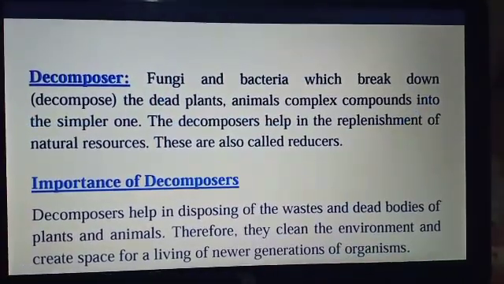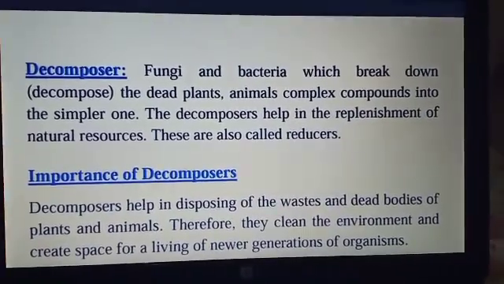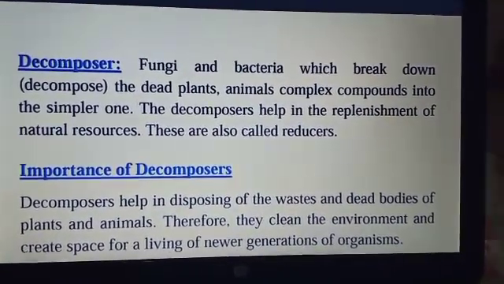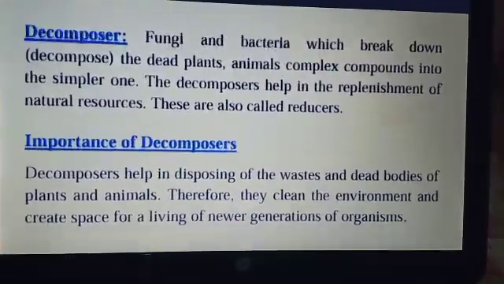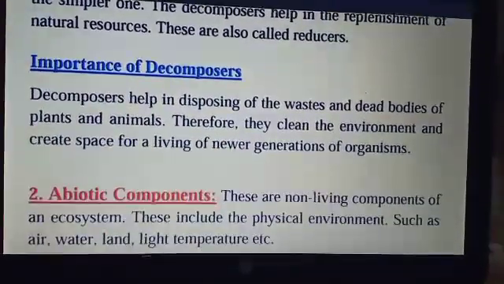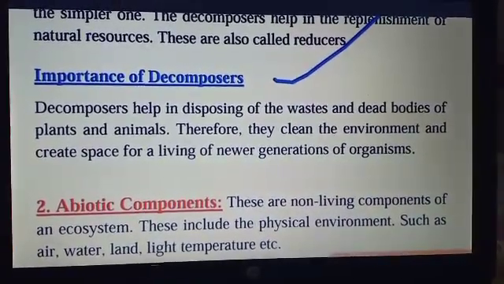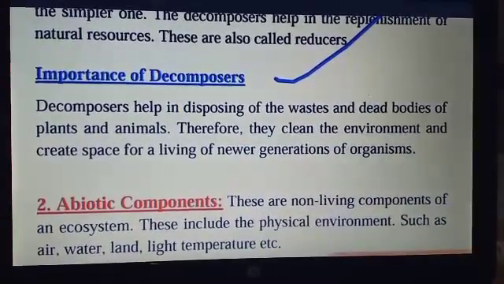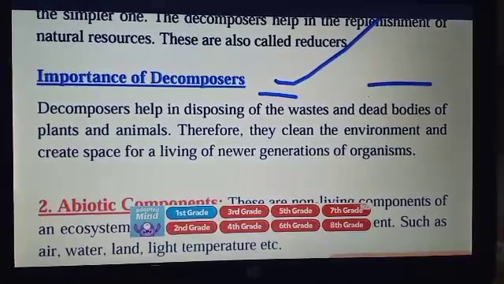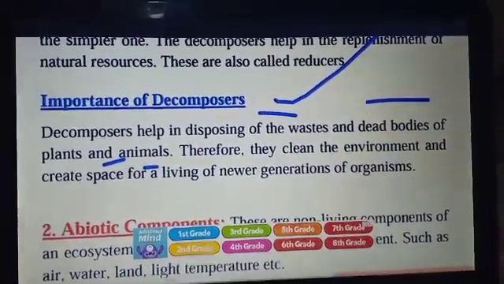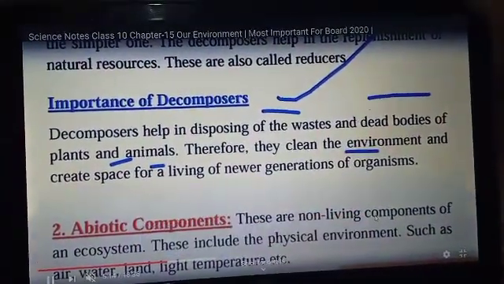Now the next one is the importance of the decomposer. As we studied in the definition of the decomposer, the decomposer helps in disposing of the waste and the dead bodies of plants and animals. Therefore they also help in cleaning the environment, and they create space for the living of a newer generation of organisms.